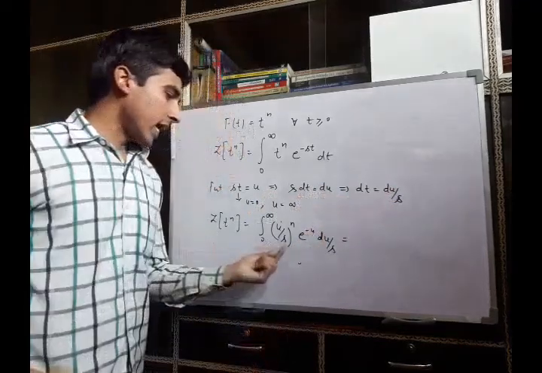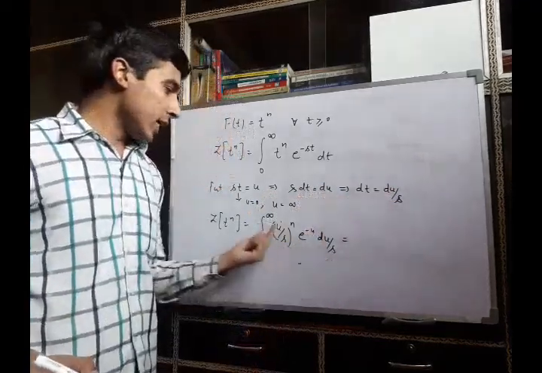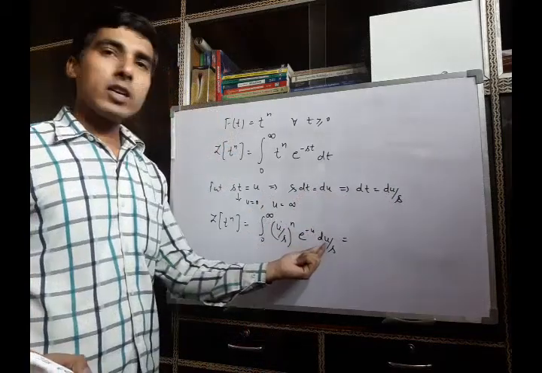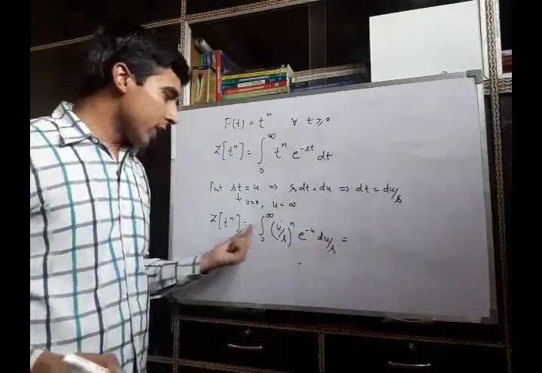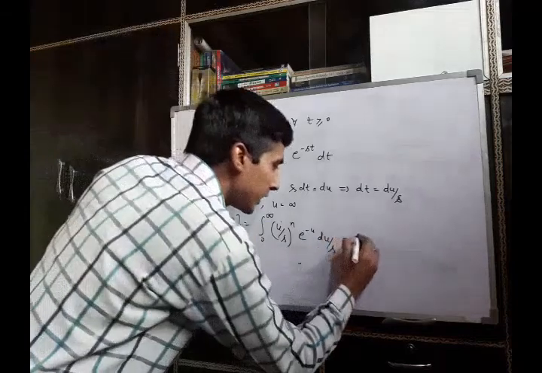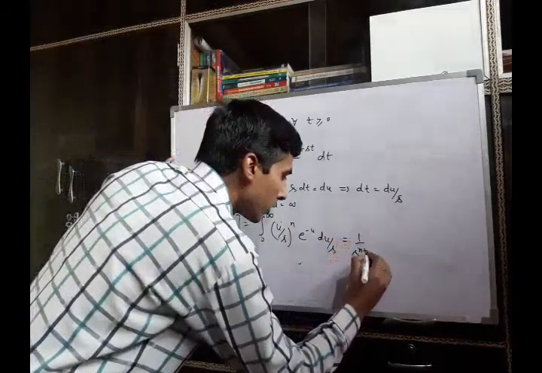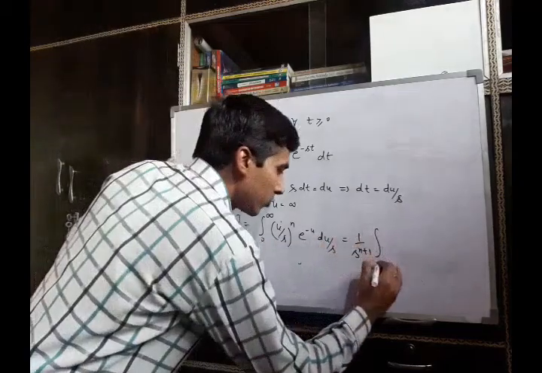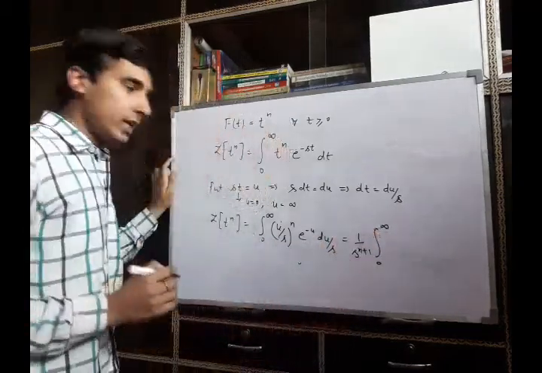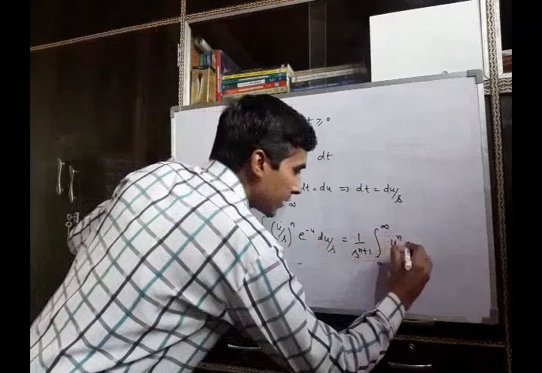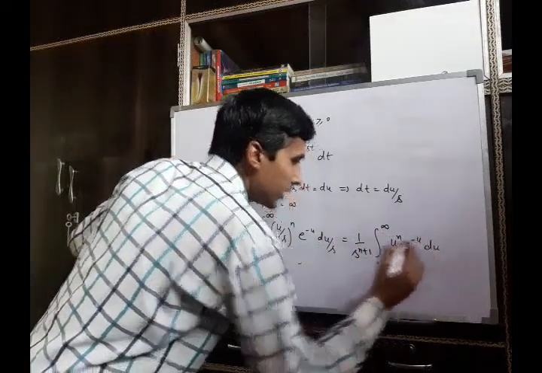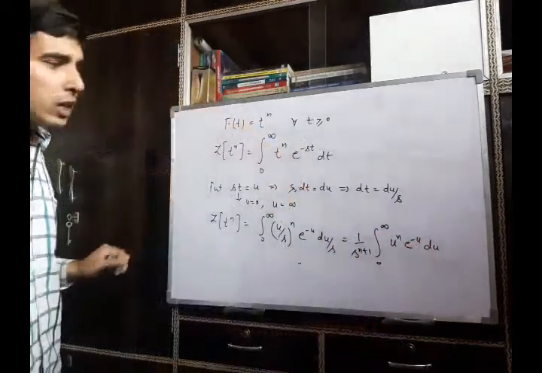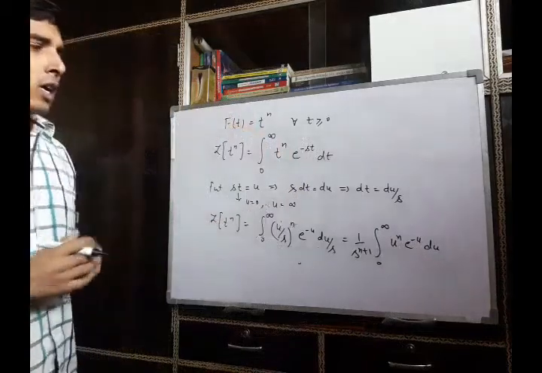Since s is a constant here, because the integration is with respect to the variable u, we can take it outside the integral sign, and it can be written as 1 upon s raised to power n plus 1, and the limit of integration is 0 to infinity u raised to power n e raised to power minus u du. Now here we use the gamma function.